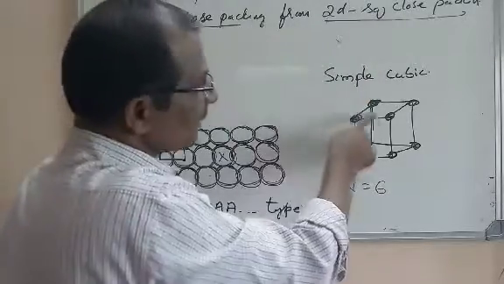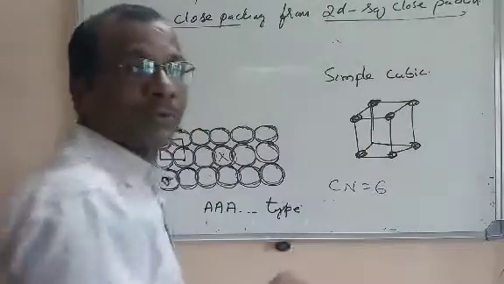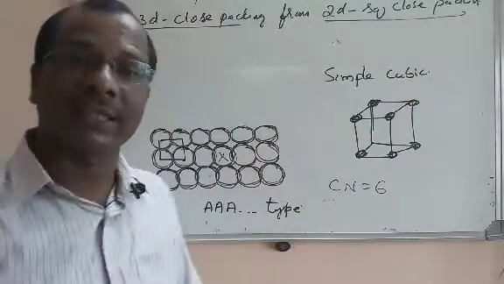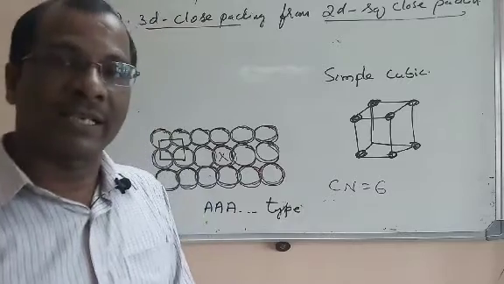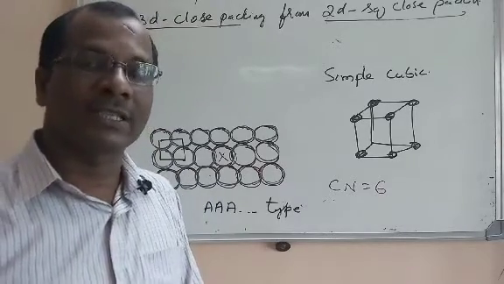Square close packing generated simple cubic. If you take hexagonal close packing, 2D hexagonal close packing for generation of 3D, what are the unit cells that are going to be generated? And what is its packing efficiency? We'll discuss in the next class.